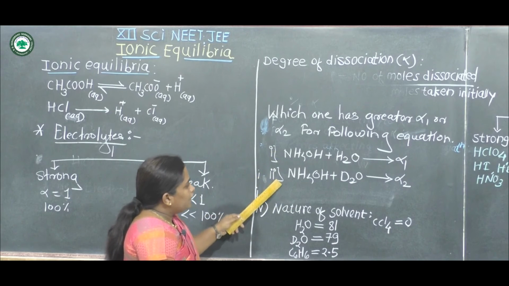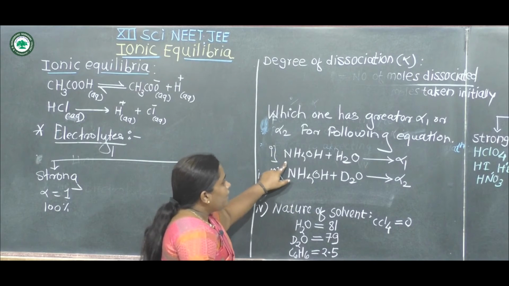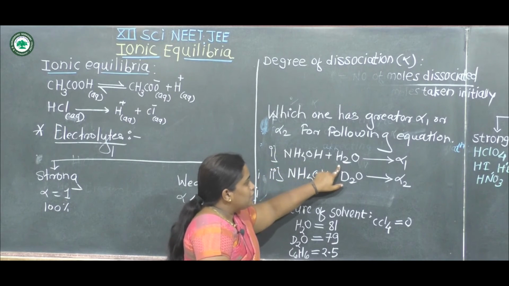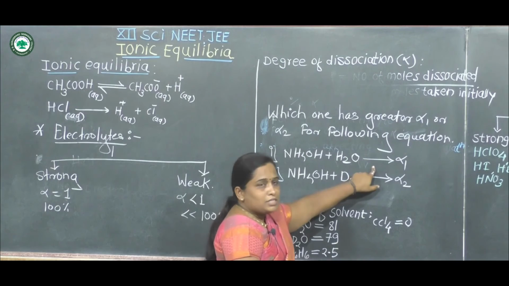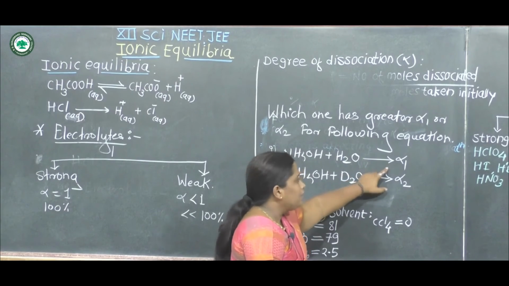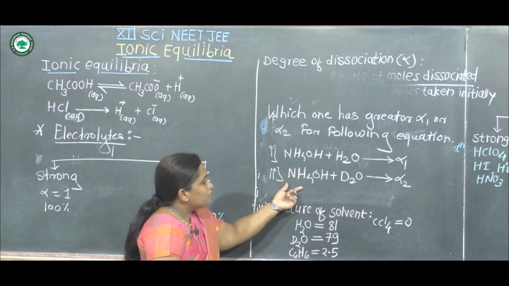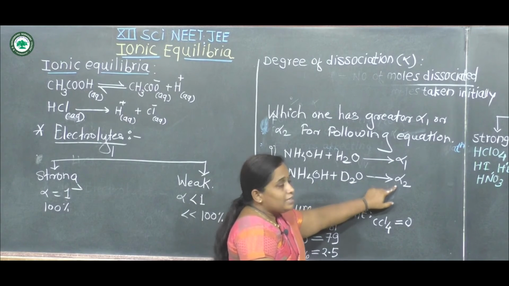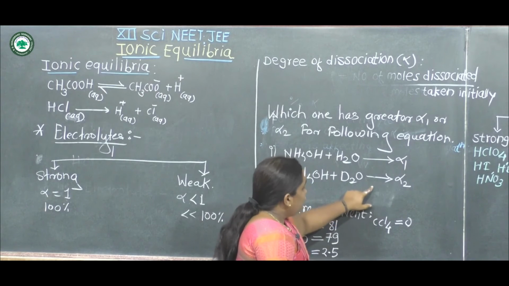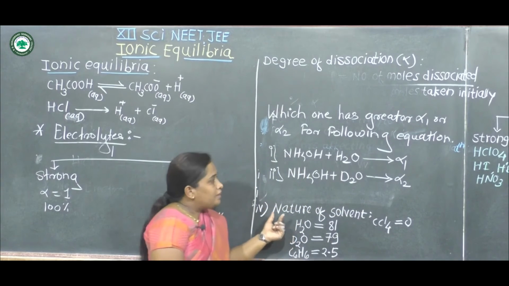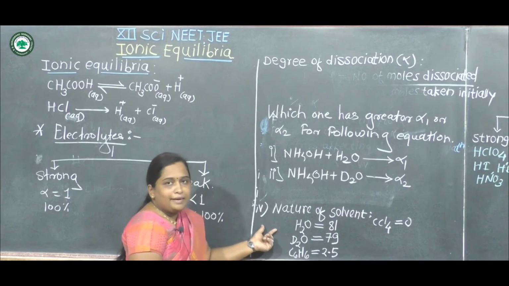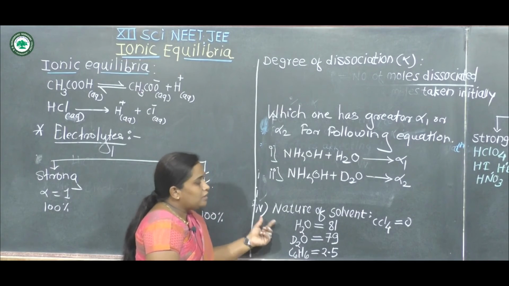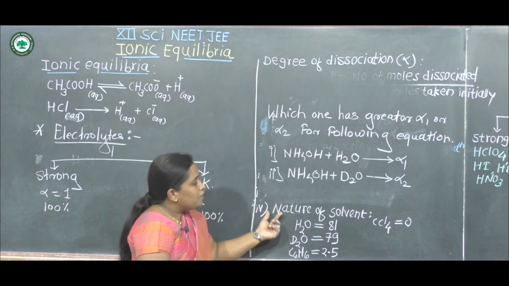In these two equations, ammonium hydroxide is dissolved in water in the first equation, and its degree of dissociation is denoted by alpha 1. When ammonium hydroxide is dissolved in heavy water, its degree of dissociation is alpha 2. We know that increasing the dielectric constant increases the value of alpha.